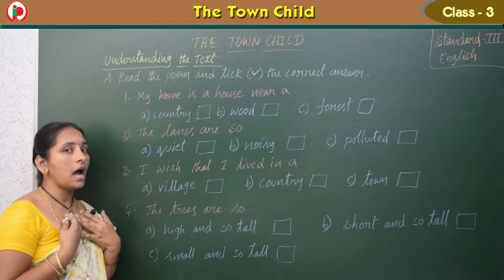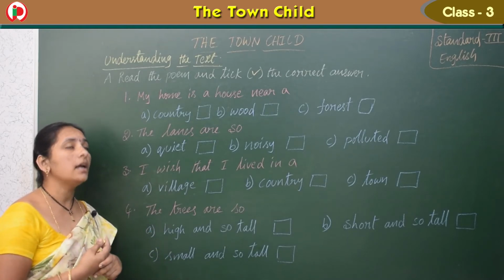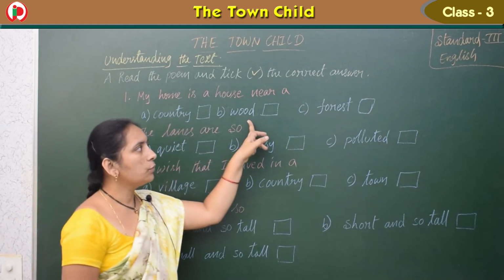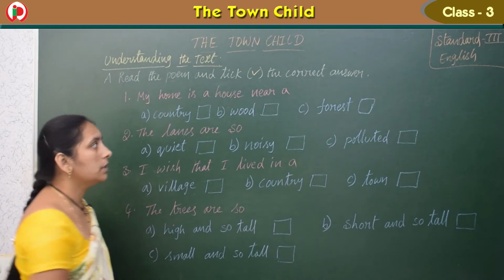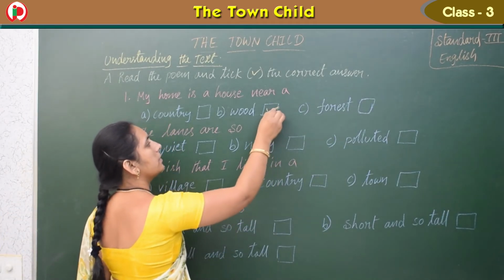First one you see, my home is a house near a blank. Where is it there? His house is near a wood. What did they give? Country, wood, forest. Where was his house? Near a wood. So give tick for this. Okay children.